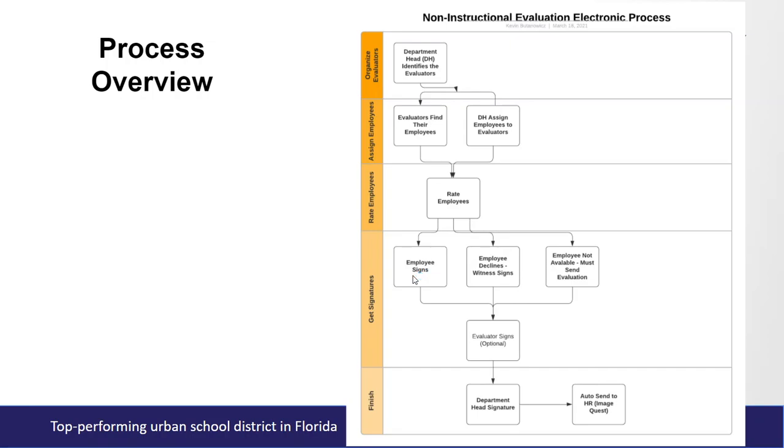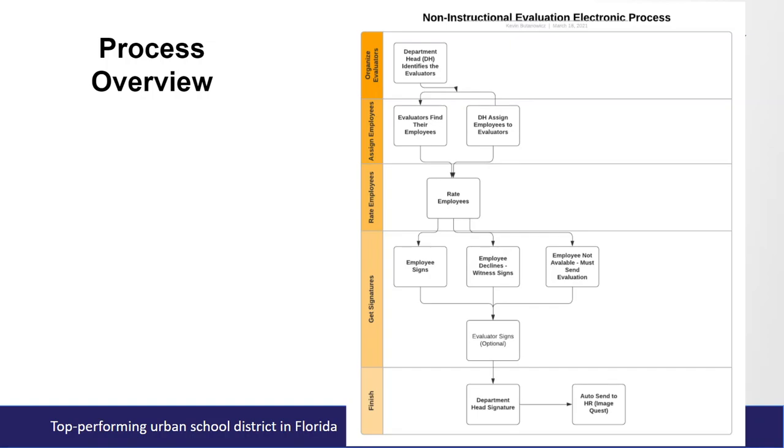The employee has the ability then to review and sign, and if the employee declines to sign, it can be sent to a witness. Let's just say after the employee signs, the evaluator will sign. Now that evaluator may be a supervisor who was conducting the evaluation, or that may be the department head, which would be at the next step. But the note here is that if there is an evaluator, a supervisory employee that has prepared the evaluation and shared it, they have the ability to sign. So you may want to think about, if you are a department head, having that evaluator route the evaluation to you so you can review it before they share it with the employee for the employee's signature.